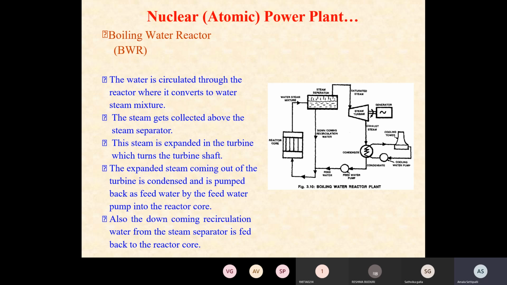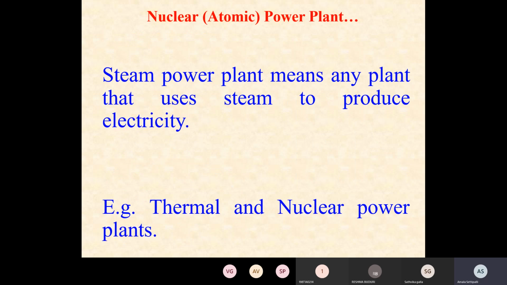The steam expands in the turbine. It is the same procedure, only the construction of the boiling water reactor and the pressurized water reactor changes. A steam power plant means any plant that uses steam to produce electricity. Examples are thermal and nuclear power plants.